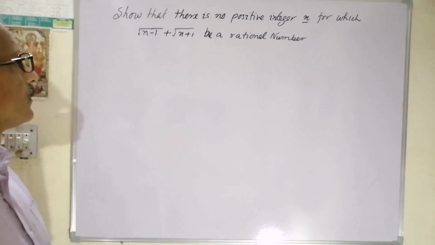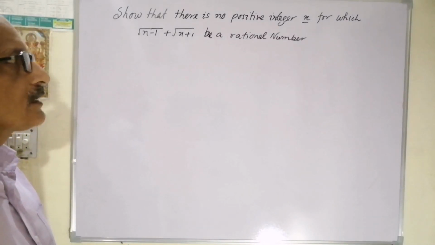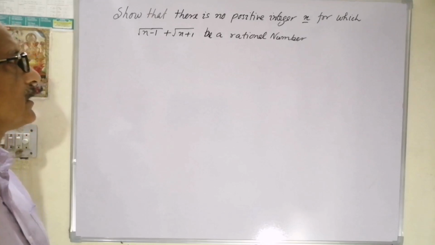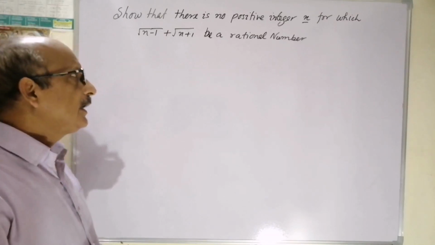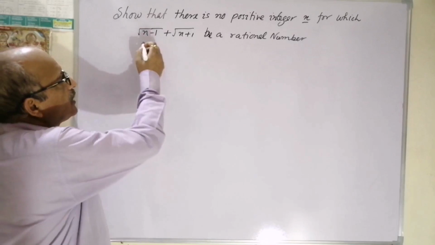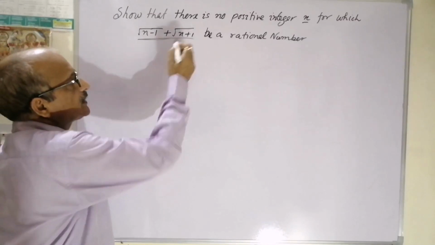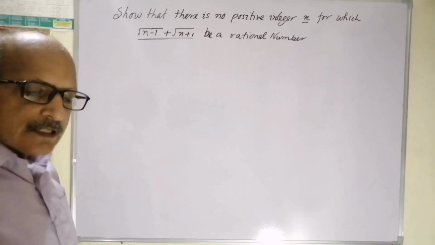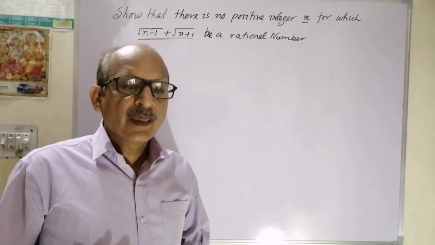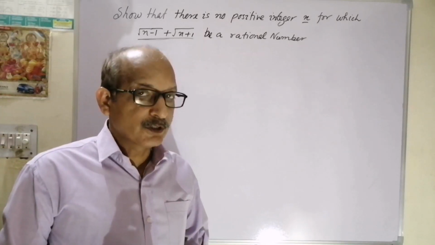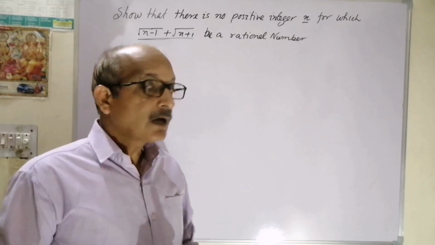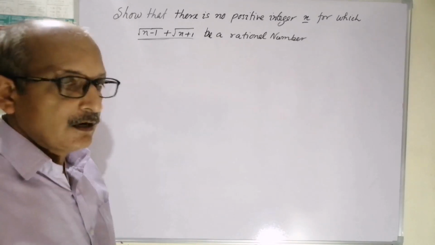The question is, show that there is no positive integer n for which root of n minus 1 plus root of n plus 1 is a rational number. In other words, anyhow this number can't be rational. So as we have learnt in this topic, real numbers, we have to start with a contradictory approach. We'll start with considering it rational.